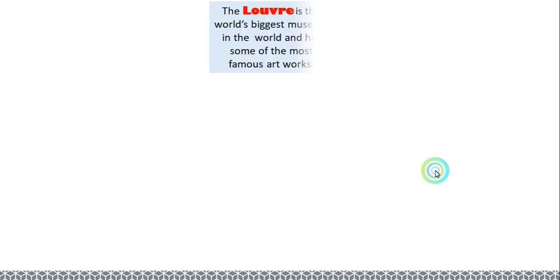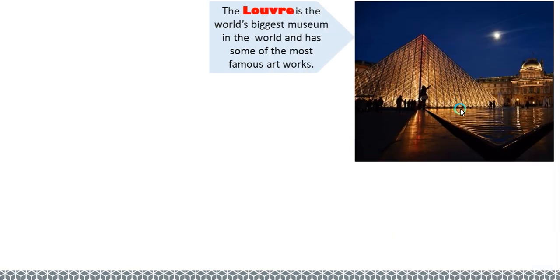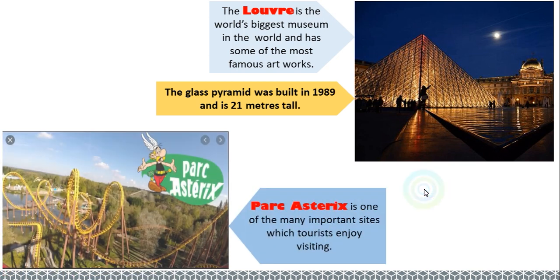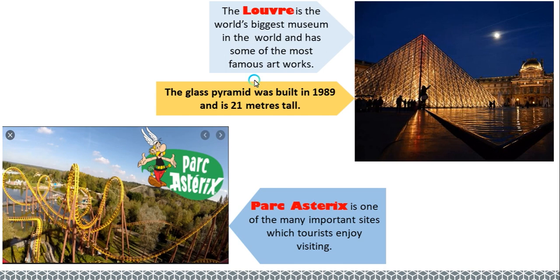All right. Now this is the Louvre. It is the biggest museum in the world and has some of the most famous artwork. You can see even from outside how the museum is very big and very beautiful. Now the glass pyramid was built in 1989 and is 21 meters tall. Wow, that is very tall.